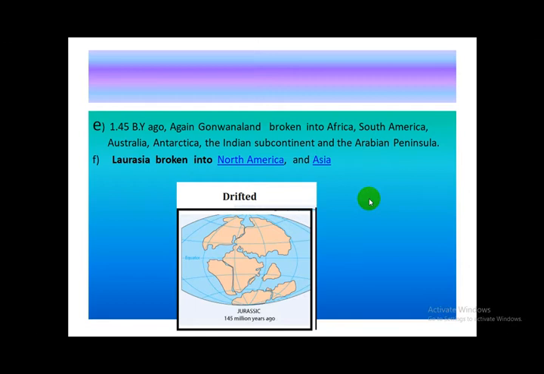1.45 billion years ago, again Gondwana land broke into Africa, South America, Australia, Antarctica, the Indian subcontinent and the Arabian Peninsula. Laurasia broke into North America and Asia.